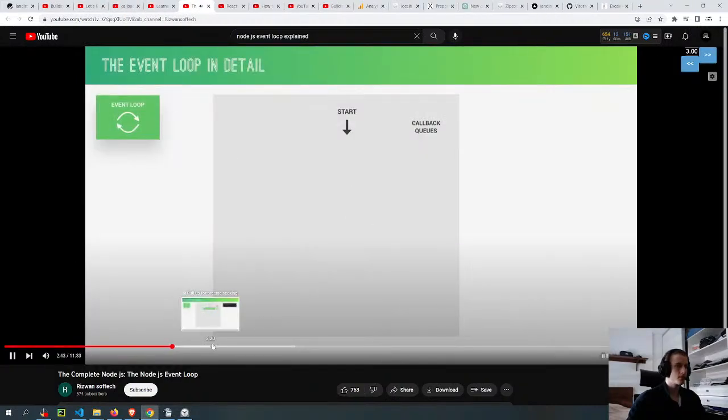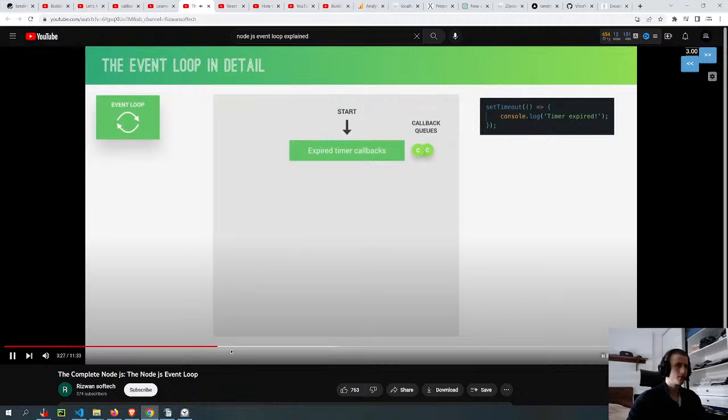In some places you will read that there's only one callback queue or one event being processed. Well, then the callback of that timer will only be called as soon as the event loop comes back to this first phase. Make sense? It works like this in all four phases. So callbacks in each queue are processed one by one until there are no ones left in the queue, and only then the event loop will enter the next phase.